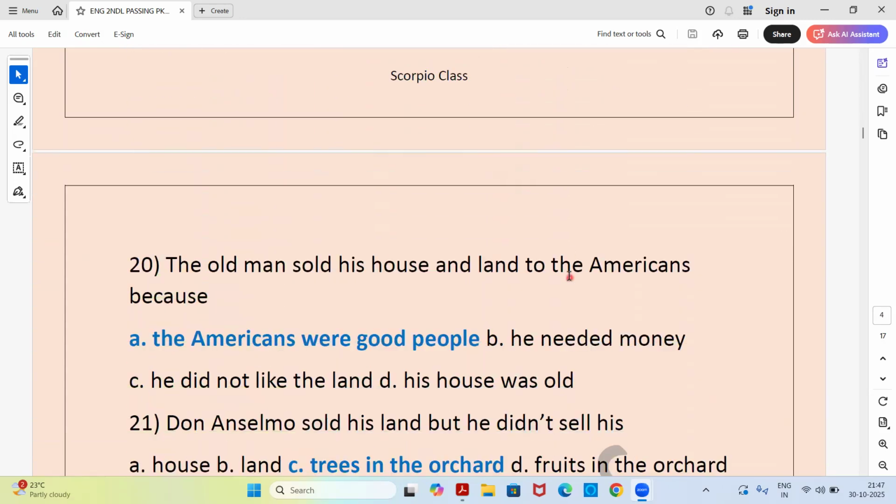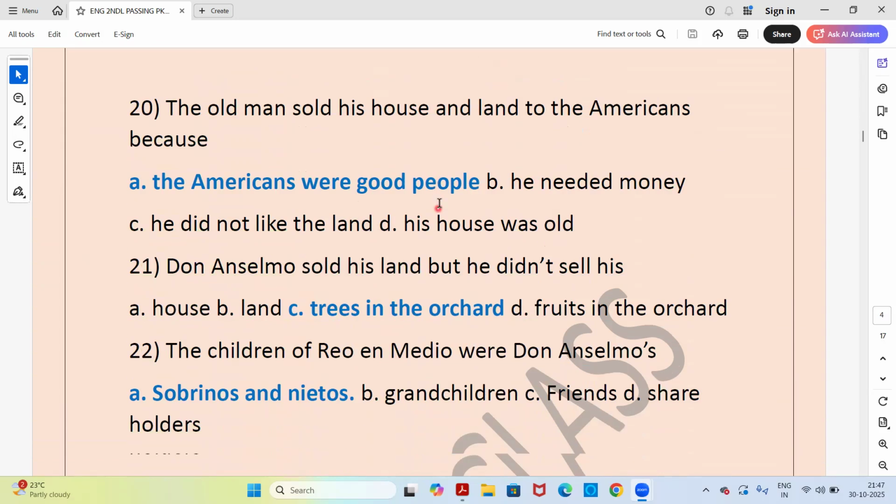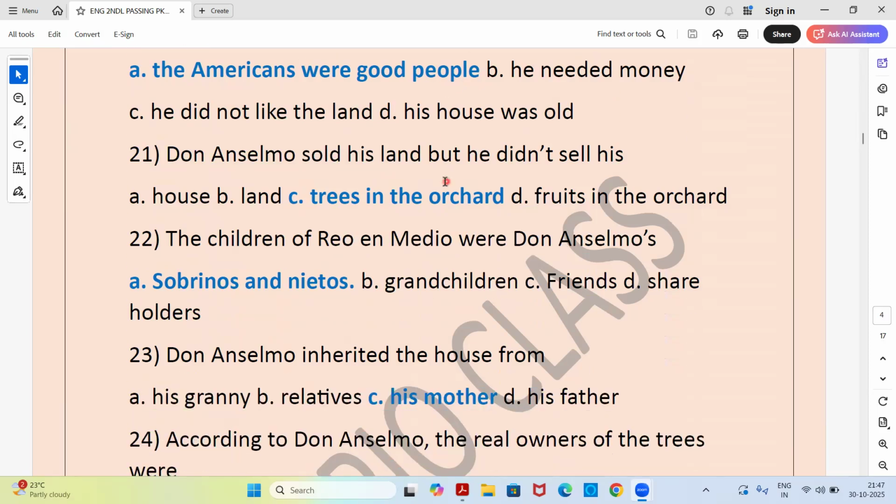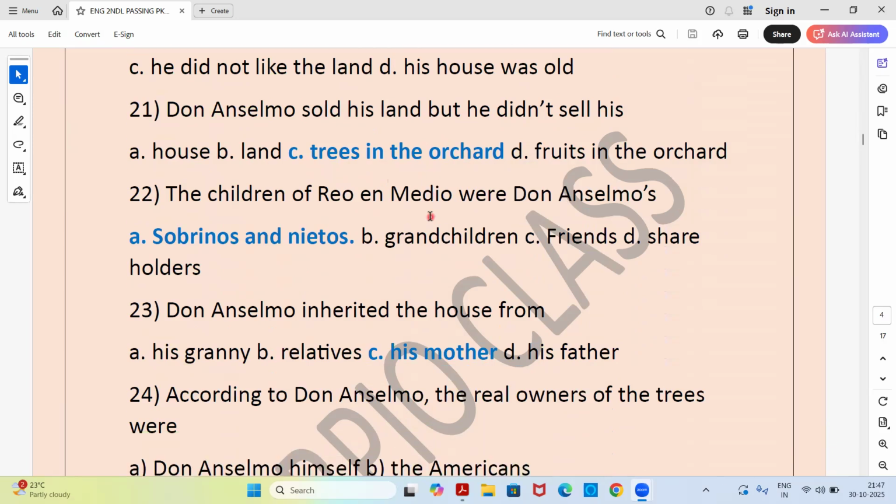Next, the old man sold his house and land to the Americans because, option A, the Americans were good people. Next, Don Anselmo sold his land but he did not sell his, option C, trees in the orchard.